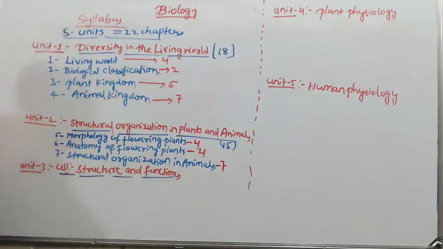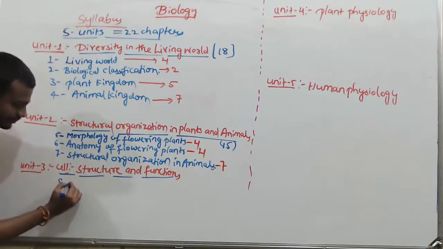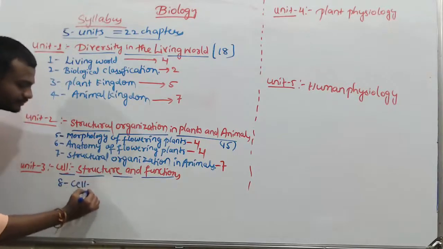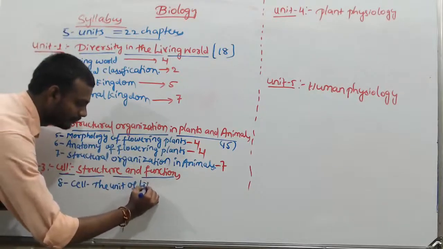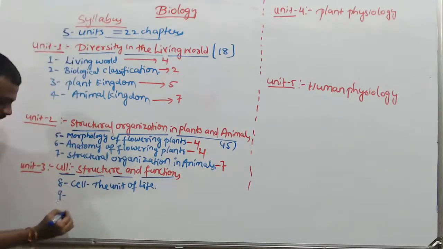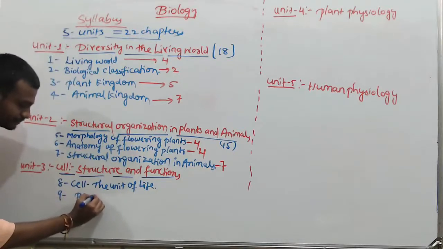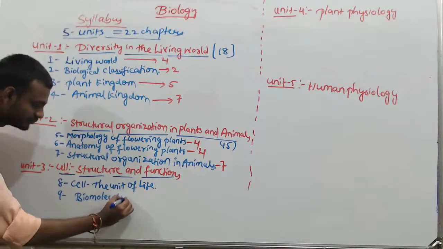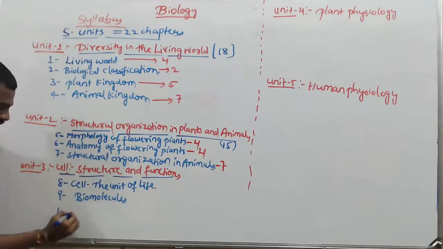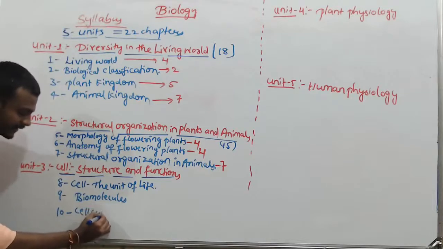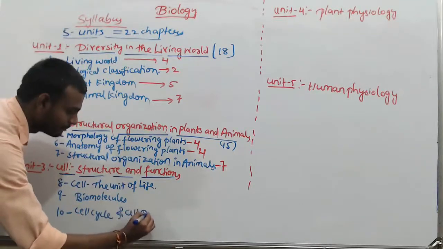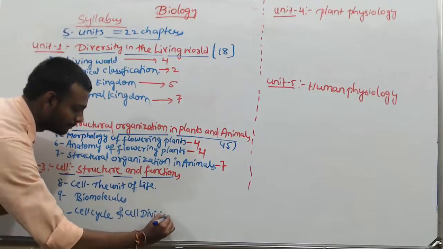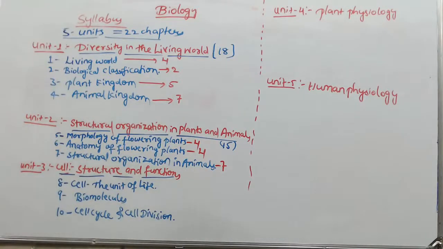Going to the next unit, cell structure and function. The chapters are cell, the unit of life, biomolecules, and cell cycle and cell division.